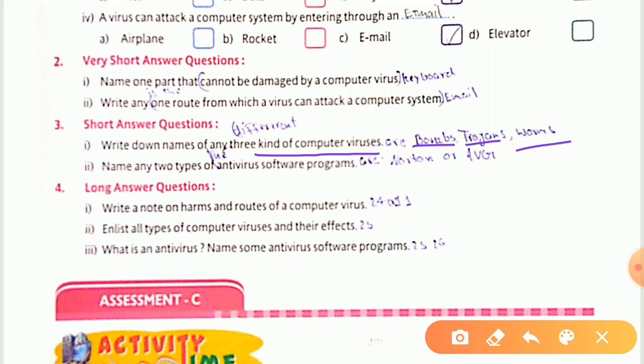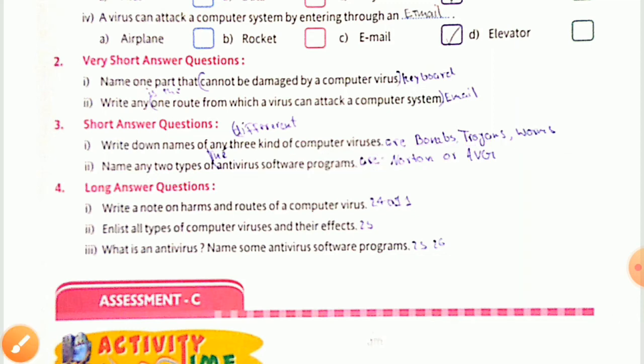Now for the second answer, name any two types of antivirus programs. Write down the two types of antivirus software programs are Norton and AVG. Over here it has been written or, just write down and. Norton and AVG. This much for your second answer only.